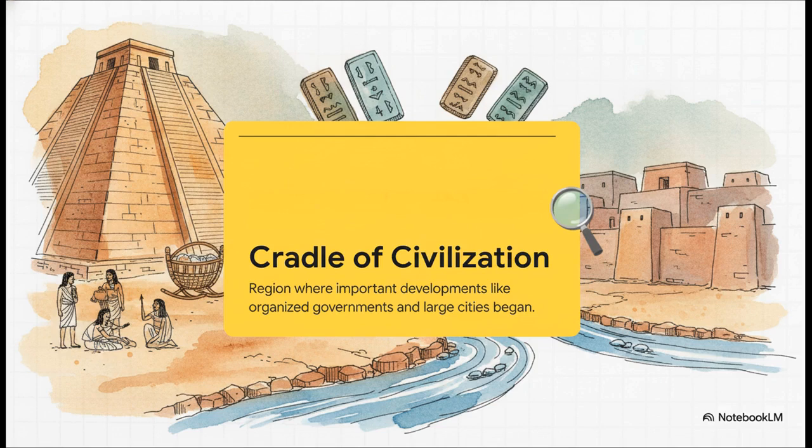Settling right smack between the Tigris and Euphrates rivers in present-day Iraq, early humans found incredibly rich soil and, obviously, critical access to water. This specific region became what historians call the cradle of civilization. It was literally the birthplace for organized governments and large cities. Farming became so amazingly successful here, and that successful agriculture was the true catalyst for building a thriving, permanent society.